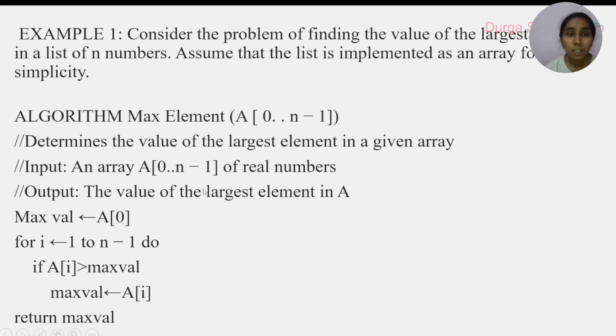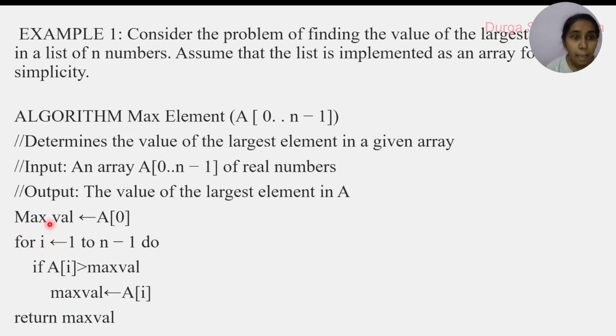This is the input. Then what is the output? The largest element in the array. Among 5 numbers, it will find the largest, the maximum element. So this is the problem, input and output. Initially I am assuming that whatever number is present at the zeroth index is the maximum element. I am just assuming the zeroth position element is the maximum element.